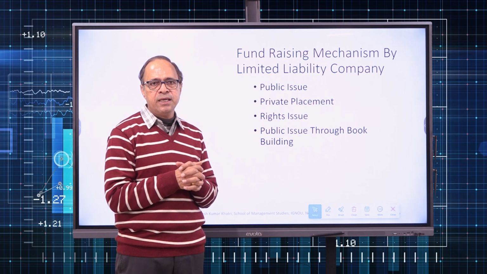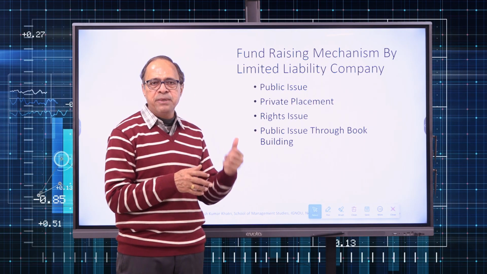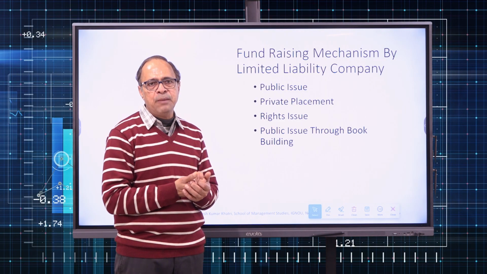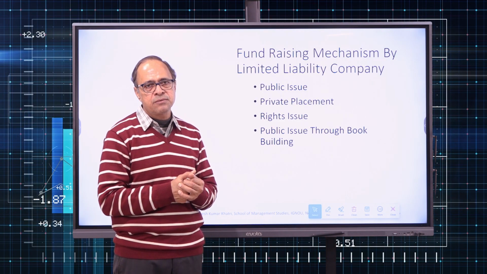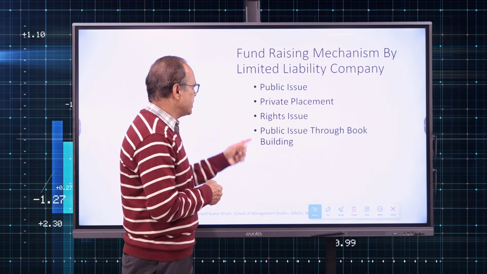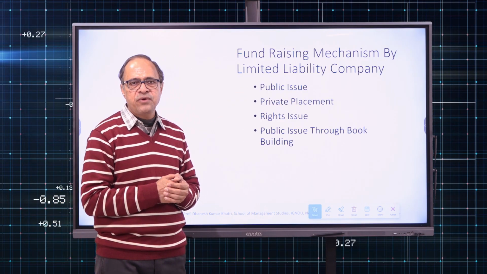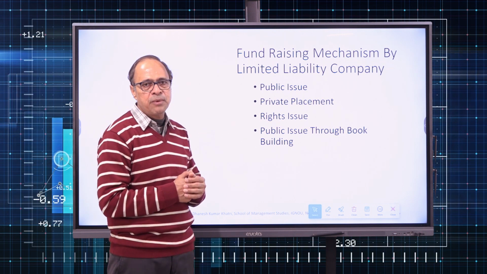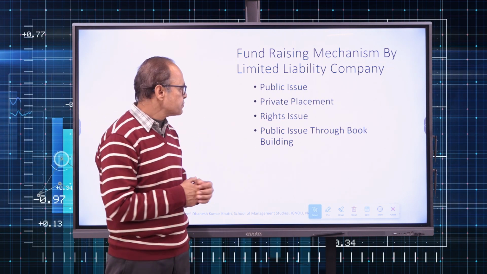So in a public issue, whether it is fixed price issue or book building, companies are inviting the general public to buy the shares of the company.